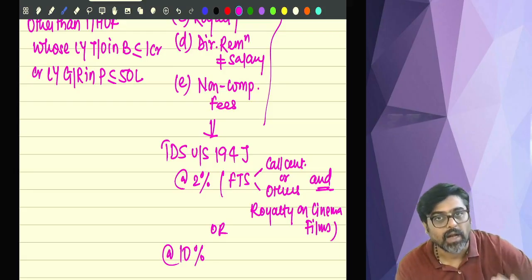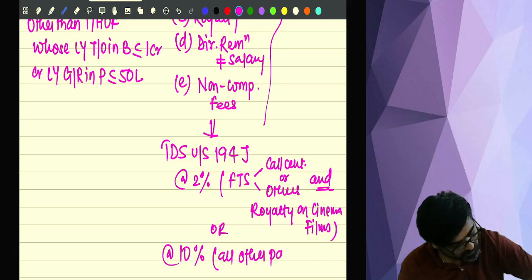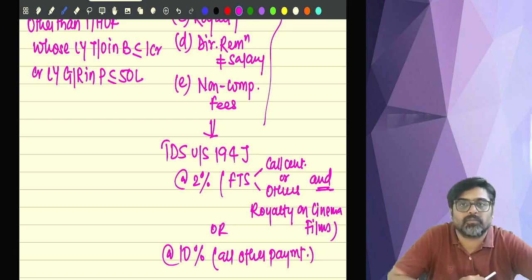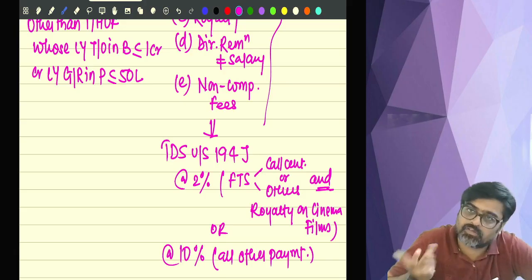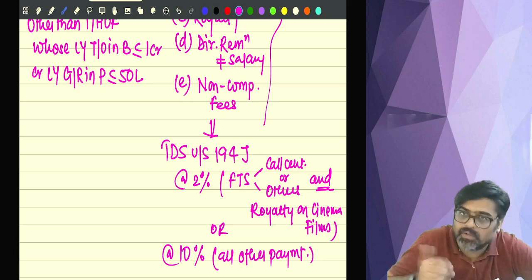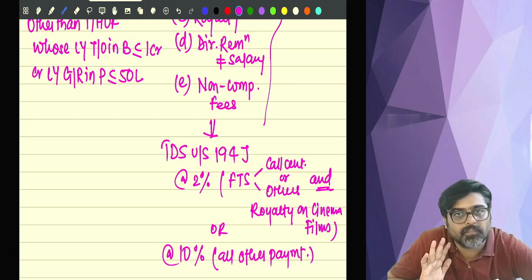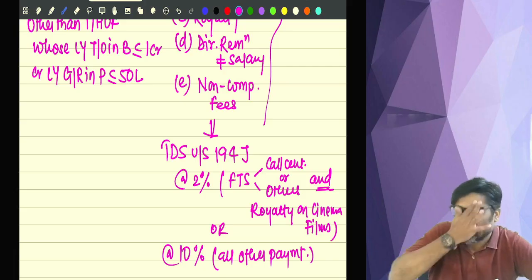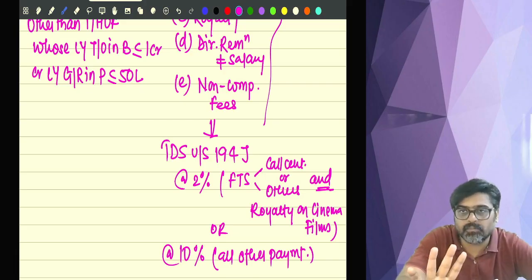Right? And for all the other payments, like royalty other than cinema films, 10%. Because cinema films royalty is 2%. So other royalties, 10%. Professional fees, 10%. Director's remuneration, 10%. Non-compete fees, 10%. Understanding or not? So all the payments, 10%. But two payments, you are supposed to remember, 2%. FTS, whether paid to a call center or any other person. And royalty on cinema films, 2%.